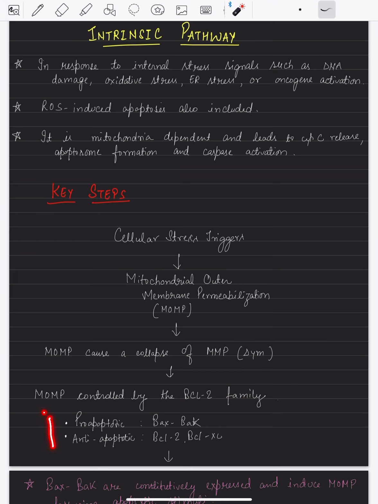You can see here some pro-apoptotic as well as anti-apoptotic factors. Pro-apoptotic, which will promote the apoptosis process, that is BAX and BAK.